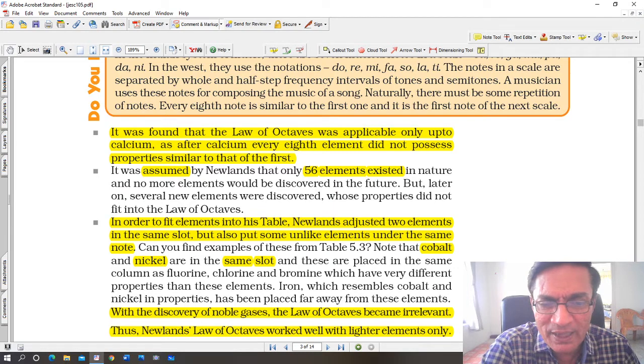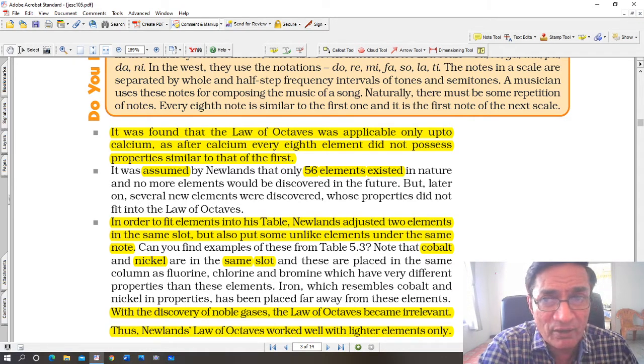Note that cobalt and nickel are in the same slot, and these are placed in the same column as fluorine, chlorine, and bromine, which are completely different. They are not metals like cobalt and nickel. Iron, which resembles cobalt and nickel in properties, has been placed far away from these elements. Fe is iron. It's not in the same group. Although Fe is similar to nickel and cobalt, it is placed in a separate group.